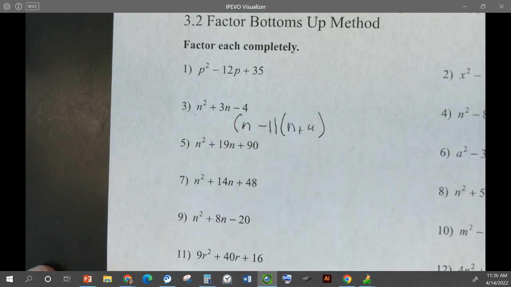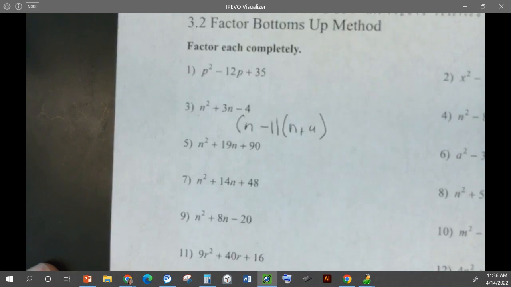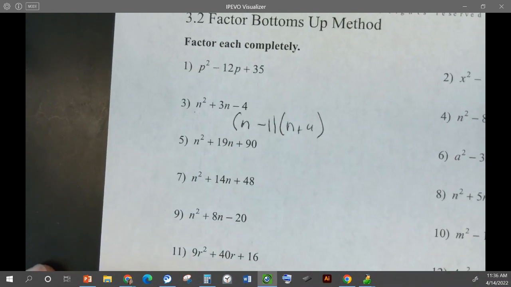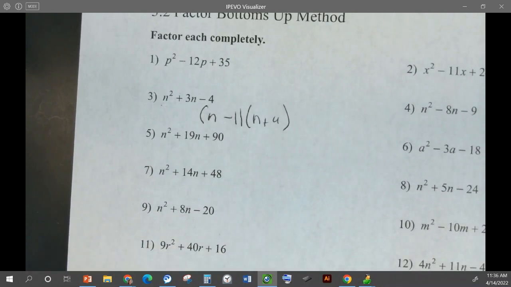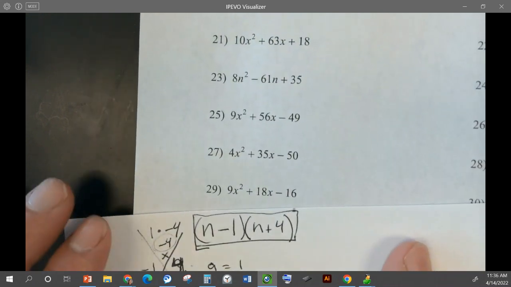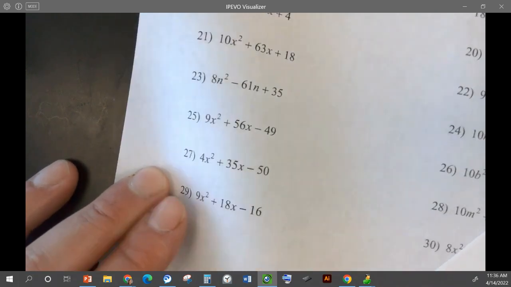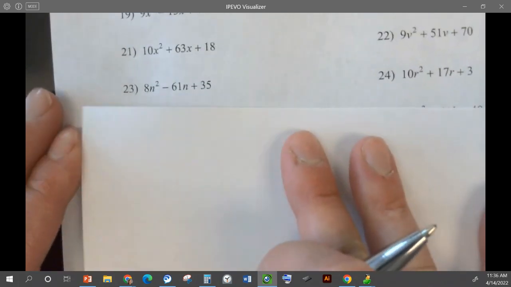But there's a lot on here where A is not 1. So let's look at some of those. Look through there, see if there's any you want to do together. 23. Okay, 23, on the left side, kind of down at the bottom. I'm just going to turn my paper.